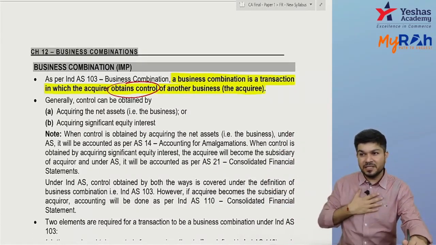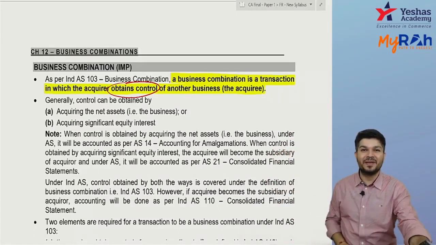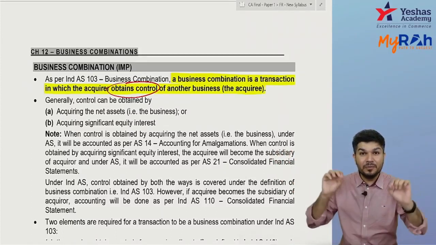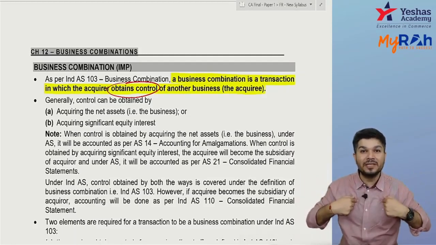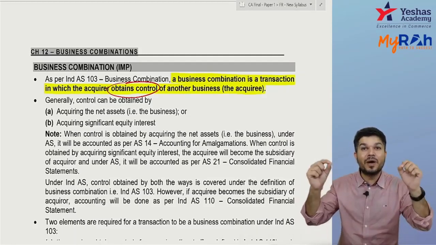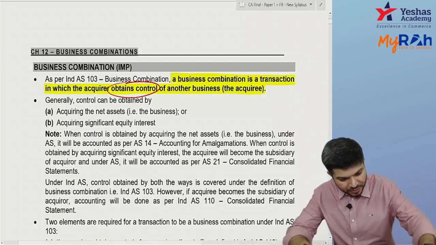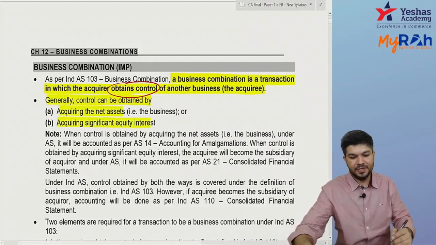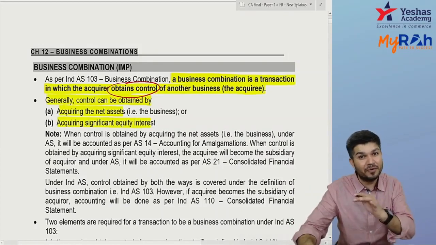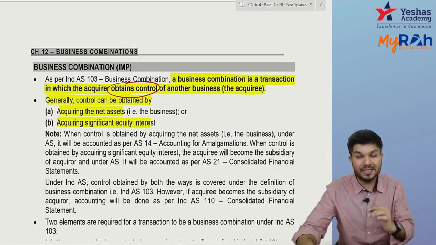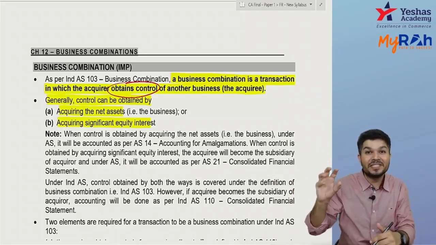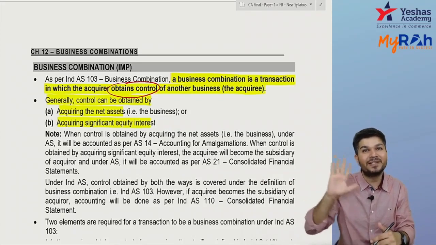an amalgamation. But imagine if I acquire 80% of your equity shares. Can I say you become my subsidiary? If you become my subsidiary, I'll have to prepare a consolidated financial statement. AS 21 will apply. The control can be obtained by acquiring net assets or acquiring significant equity interest. If you acquire net assets, it's accounting by way of amalgamation, AS 14. If you acquire a significant equity interest, the other entity becomes a subsidiary. We account it like AS 21. We have to prepare a consolidated balance sheet.